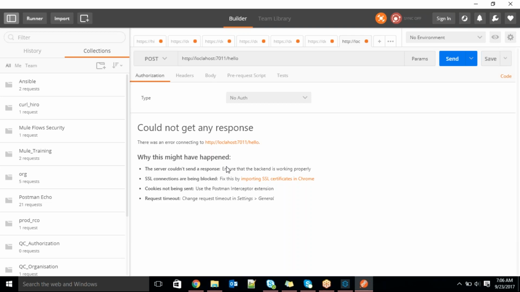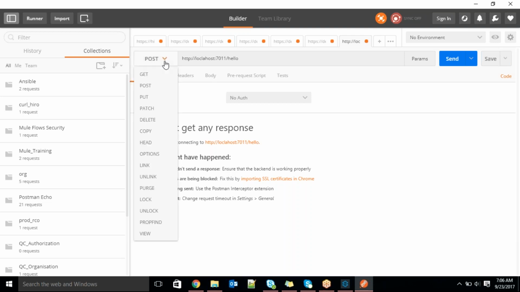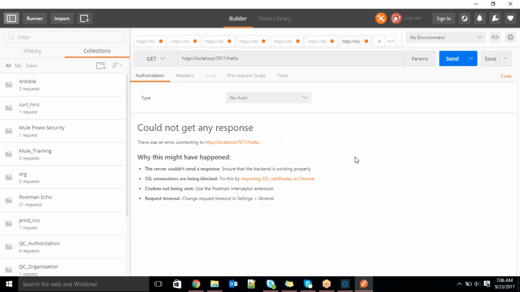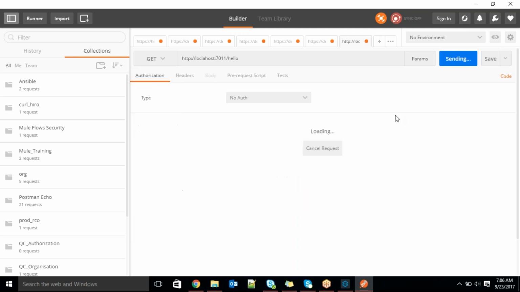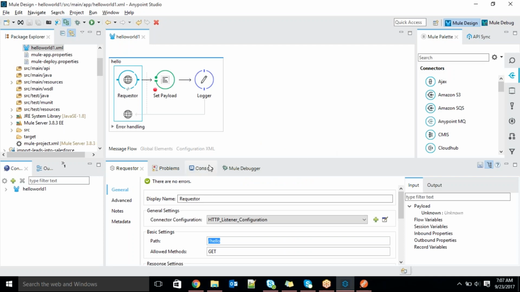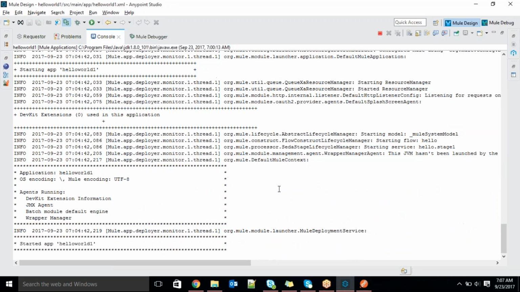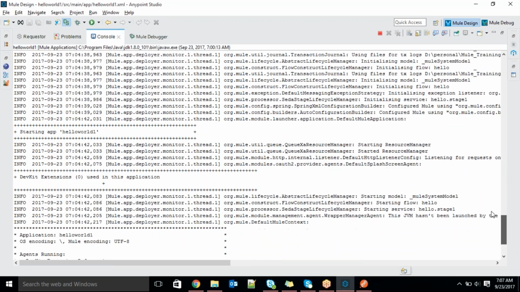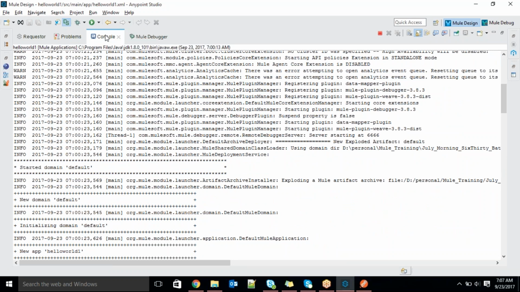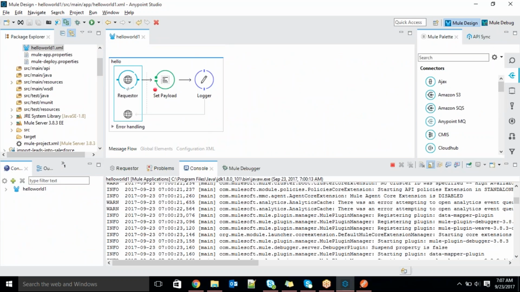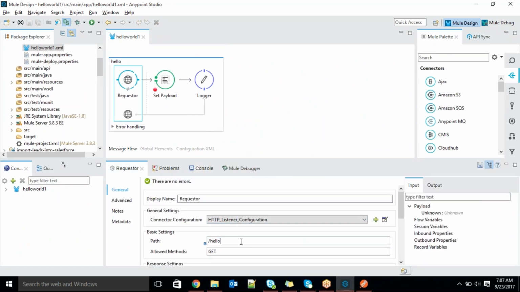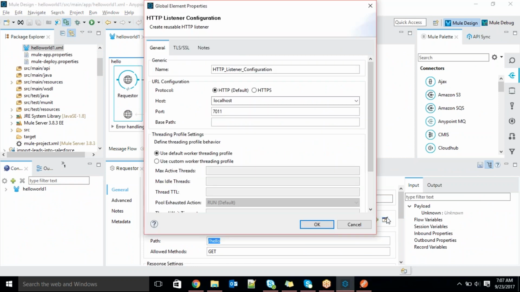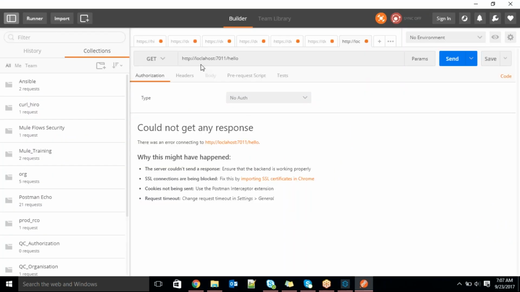Okay, I will choose GET. I'm just changing the method type to GET. I will try to hit the request. This was wrong actually.